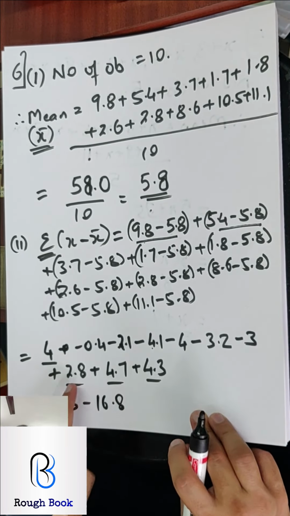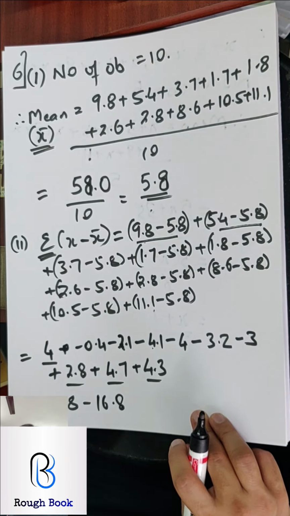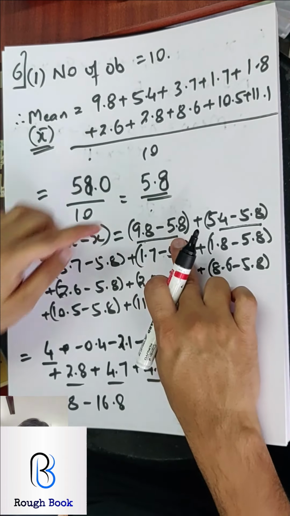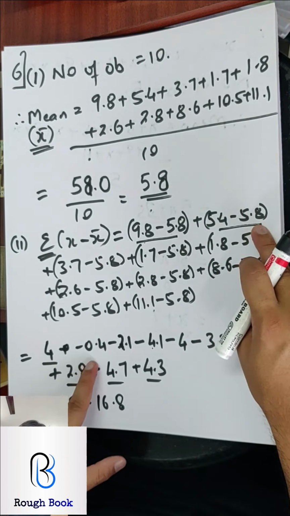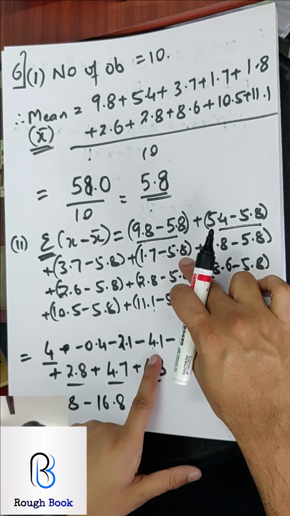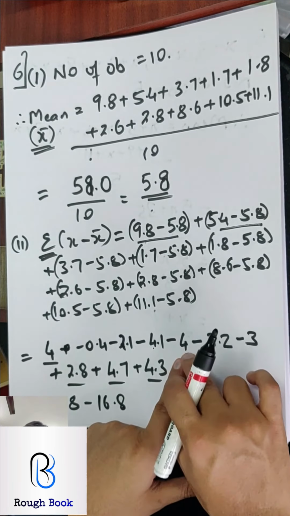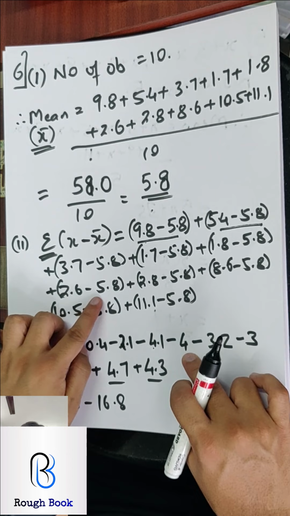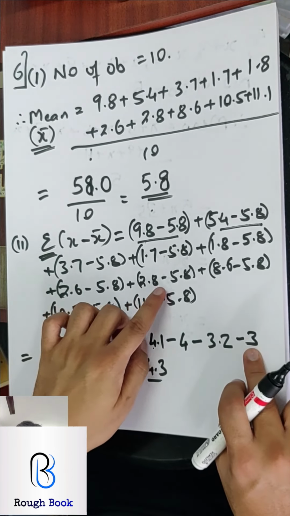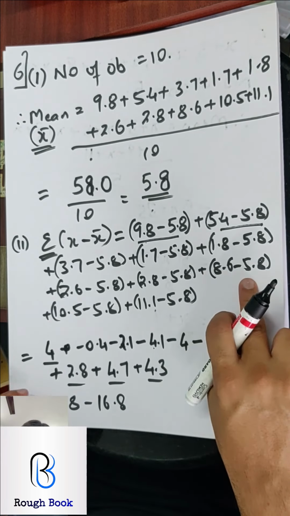There should be a problem somewhere, in one of the values. This is 4. This is 0.4. This is 2.1. This is 4.1. Yeah, correct. Then this is 4. And this is 3.2, correct. And this 3, correct. So here I must have messed up then maybe.